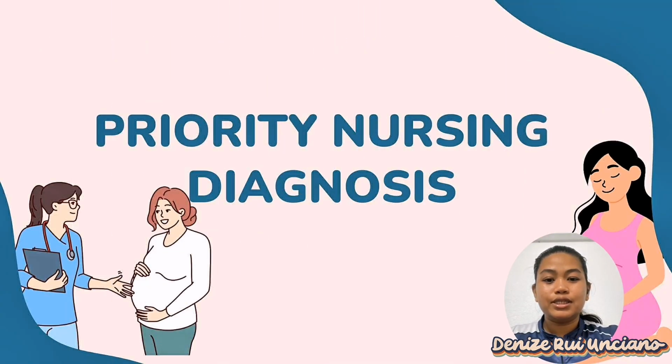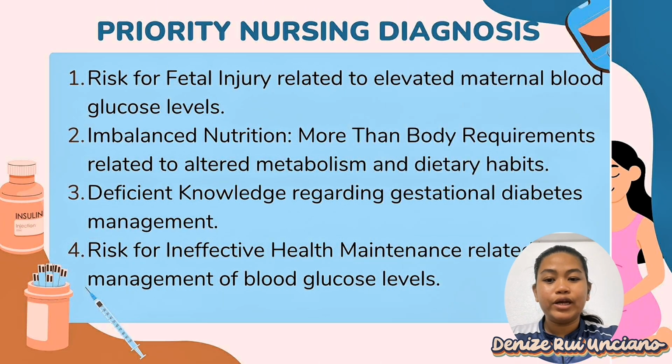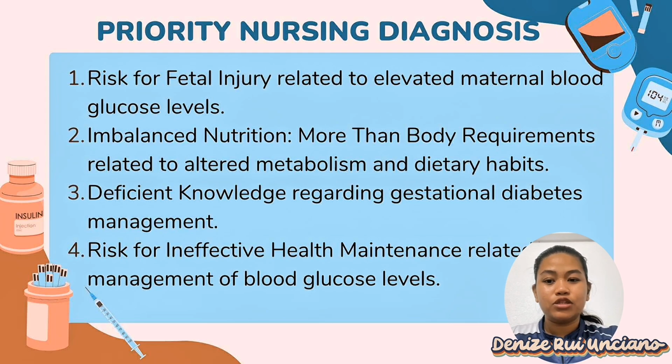Let's now proceed to discussing the priority nursing diagnoses. First, we have risk for fetal injury related to elevated maternal blood glucose levels. This is our top priority because high blood sugar in the mother directly affects the baby. Excess glucose can cross the placenta, which puts the fetus at risk for complications like macrosomia or even birth trauma during delivery. That's why it is important for nurses to closely monitor the mother's blood glucose levels and ensure they stay within the target range.